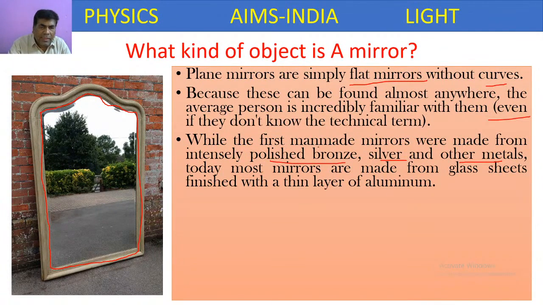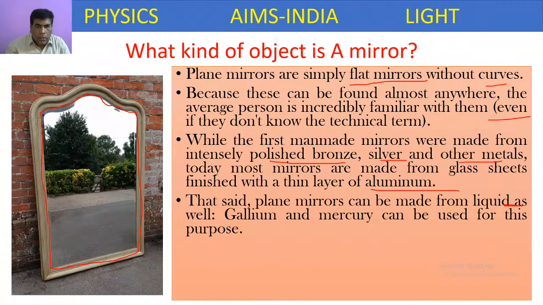In the olden days, they used to polish mirrors with the help of bronze, silver and other metals. Nowadays, we make them polished with a layer of aluminium. Not only aluminium, even gallium and mercury can also be used for polishing plane mirrors.